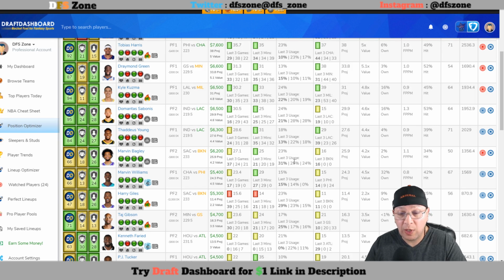It definitely hurts Willie Cauley-Stein because he's going to get more opportunities down low in the paint. And at the same time, he is a little bit more physical. But at 23% usage, going from 24 up to a 31% usage rate, he has definitely been trending upward as far as the opportunities there. My only concern is the minutes, but like I said the last time I recommended him, in his last game he went out and put up 37 in 21 minutes. I was hoping for him to play more than 25 minutes.